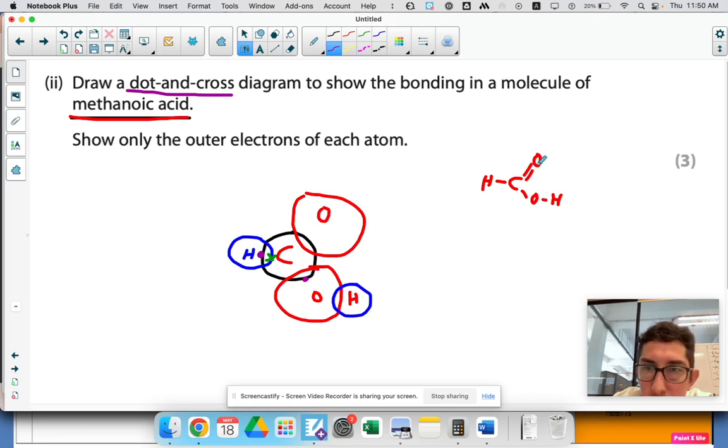But can you see there's a double bond? There's a double bond between the oxygen above. So we need to have 2 electrons, each atom is sharing 2. So there's my dots. Now, because this carbon is dots, this oxygen has to be crosses.